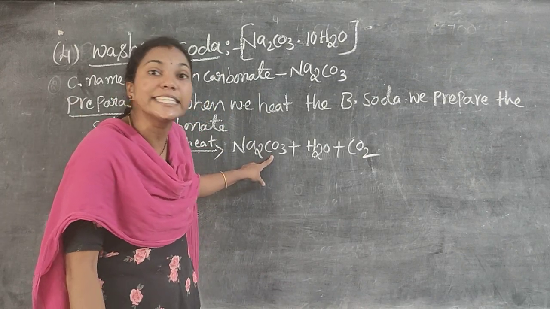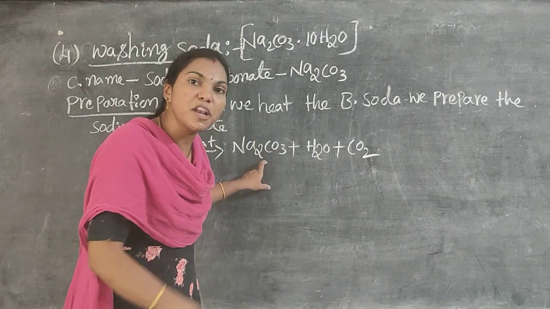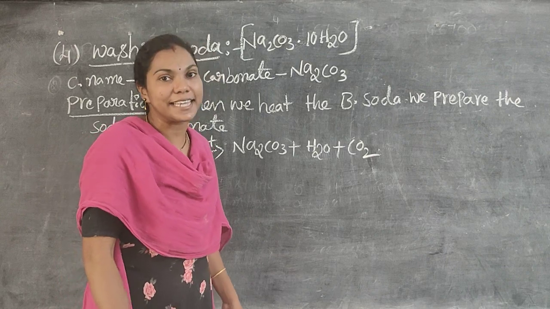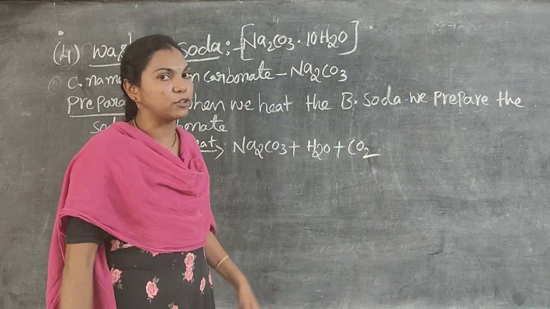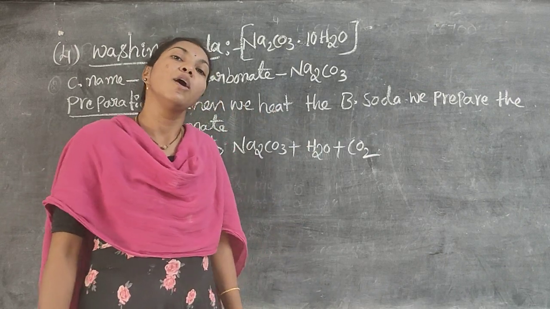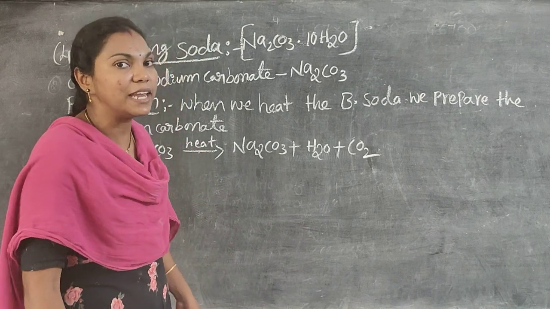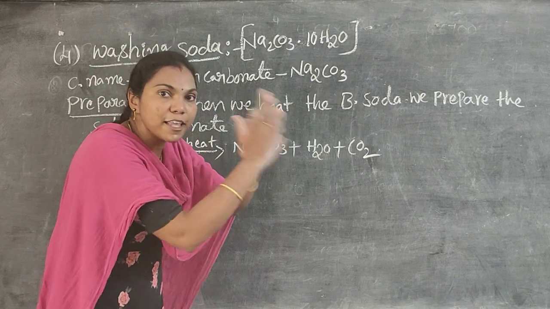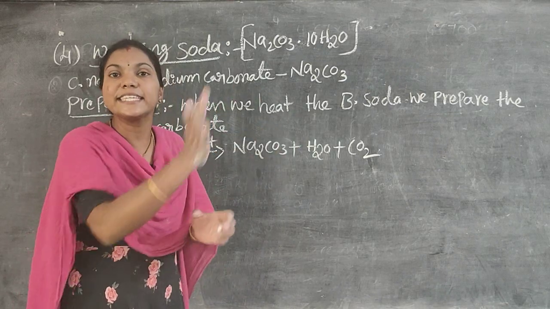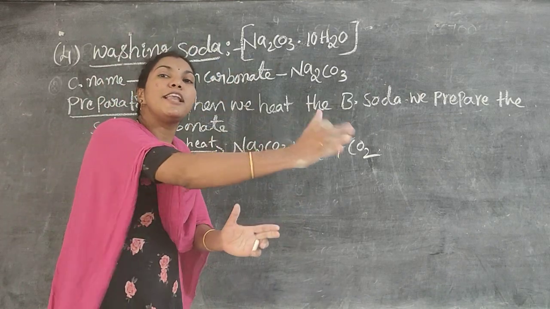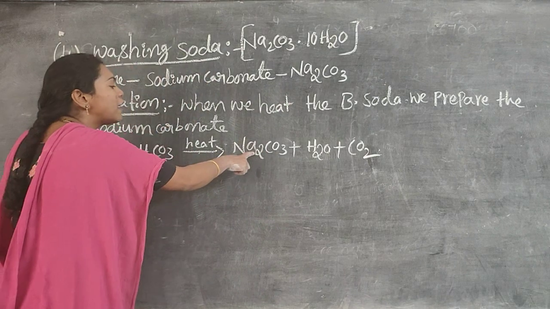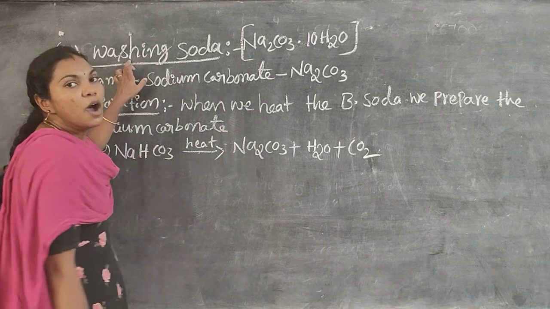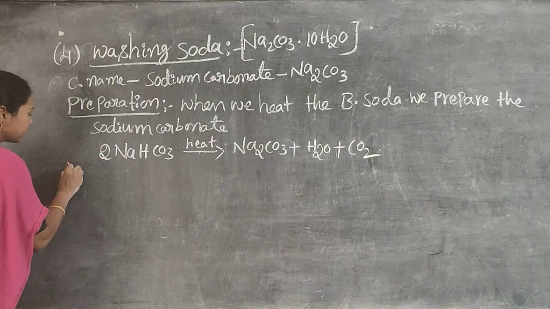Later I will explain crystallization and recrystallization, but remember this point. Now we add water molecules to the sodium carbonate to produce the washing soda.